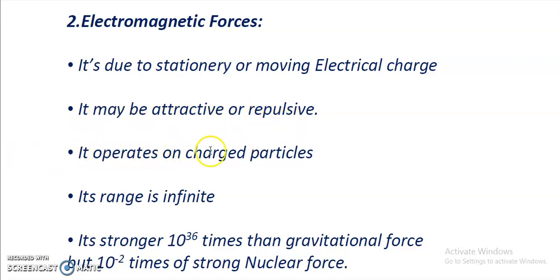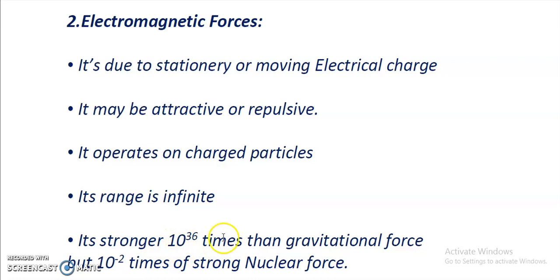Third, it operates on charged particles, right? So for the electromagnetic force, charged particles are needed. Next, its range is infinite. It is a very large range force. It depends on the magnitude of the charge and all that. Next property is that the electromagnetic force is stronger.